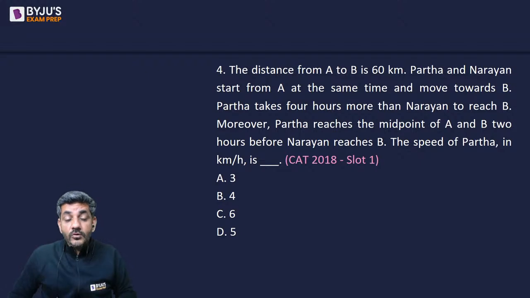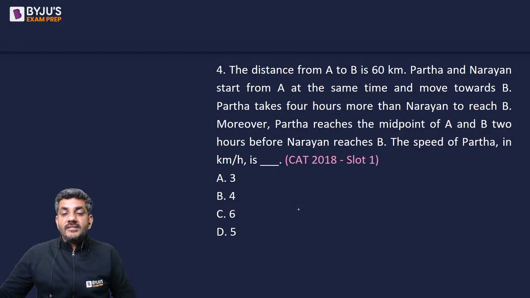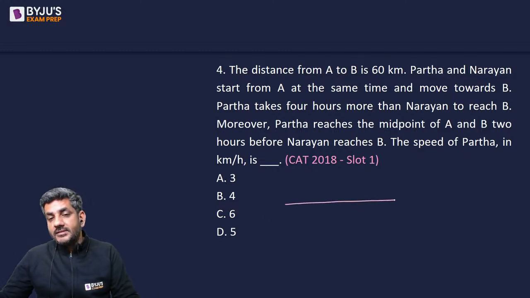Once again, Music Core has answered the question as D. So let's have a look at the solution. It says the distance from A to B is 60 kilometers.